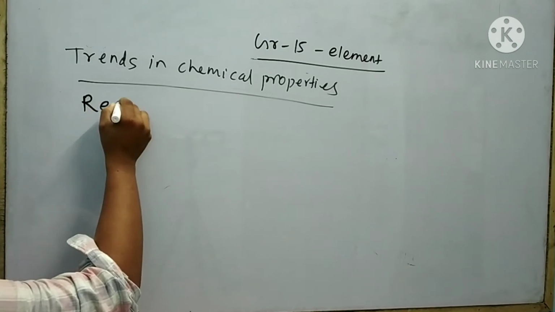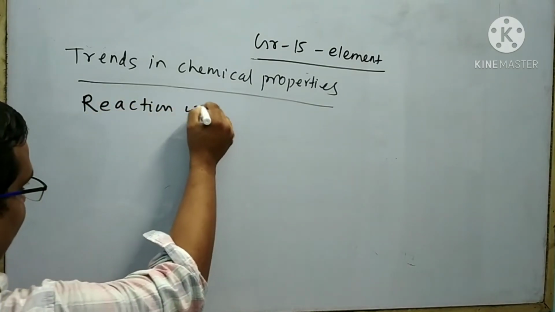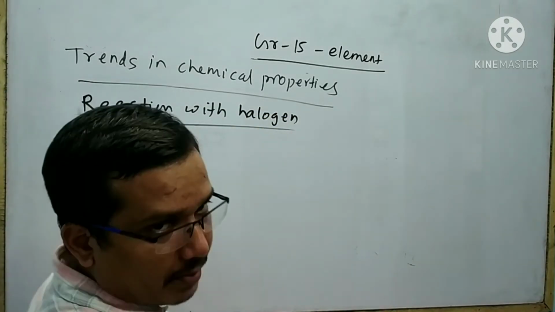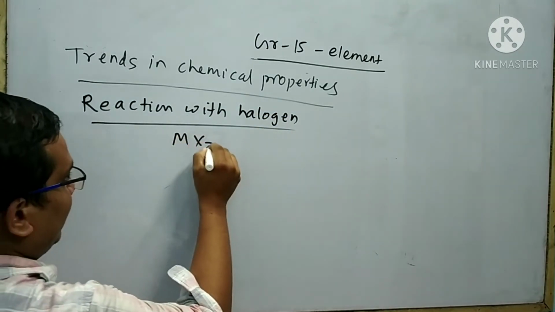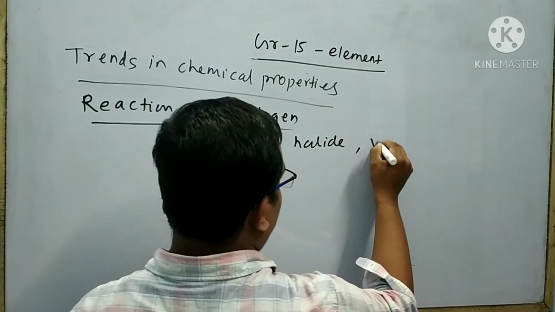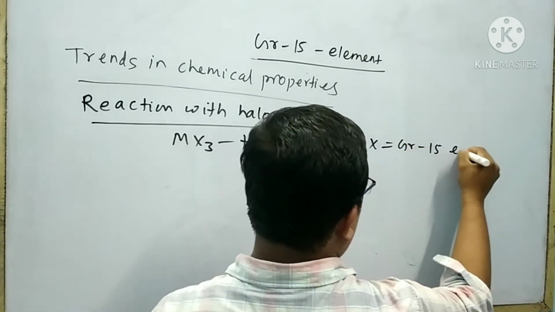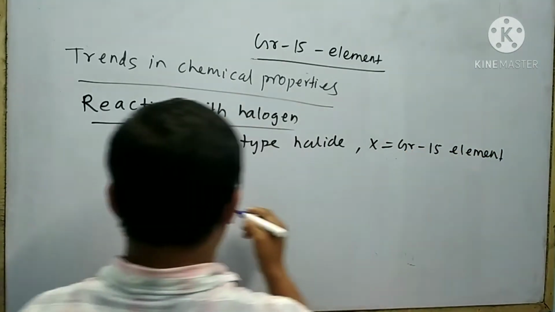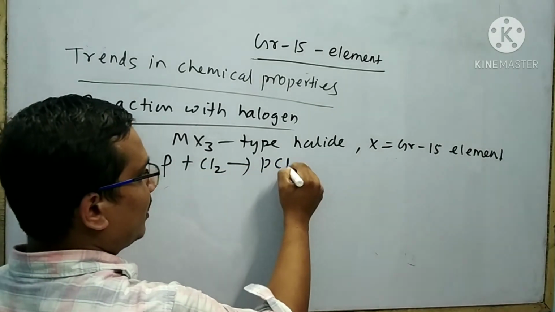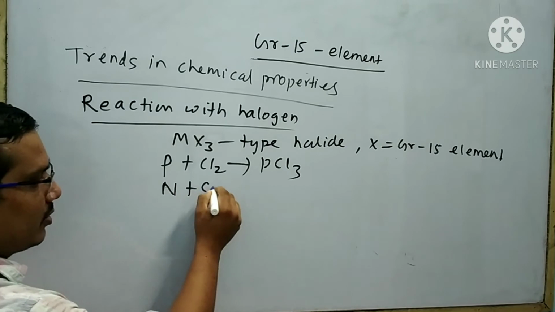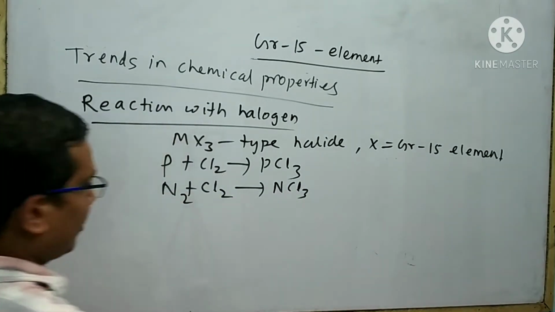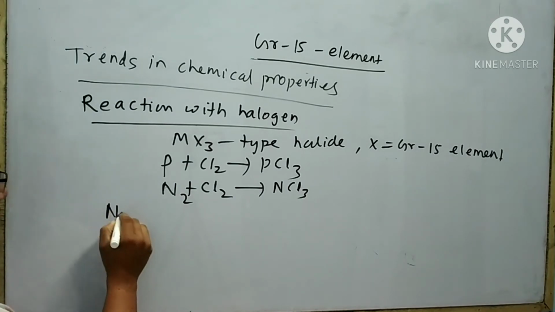Next chemical property is reaction with halogen. All the elements can form MX3 type halide. Here X means halogen. For example, P plus Cl2 gives PCl3. Nitrogen plus chlorine gives NCl3. But remember, nitrogen cannot form